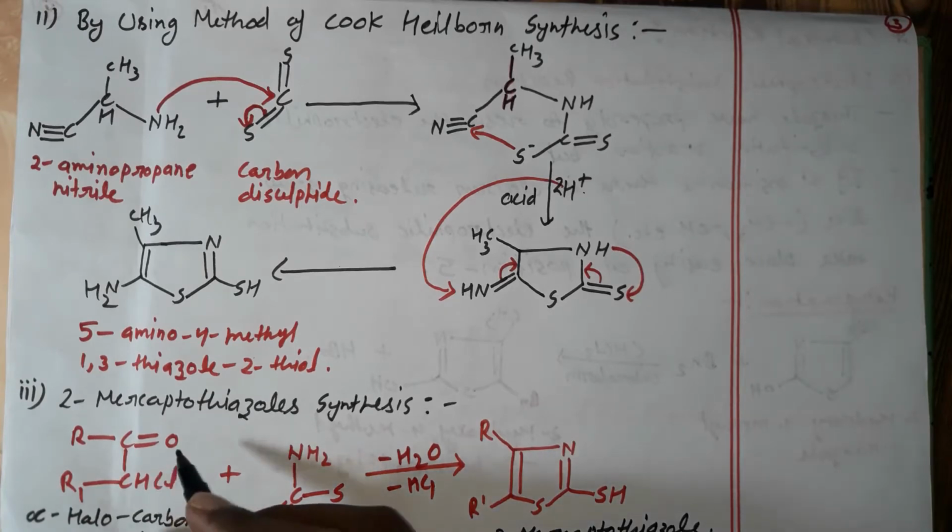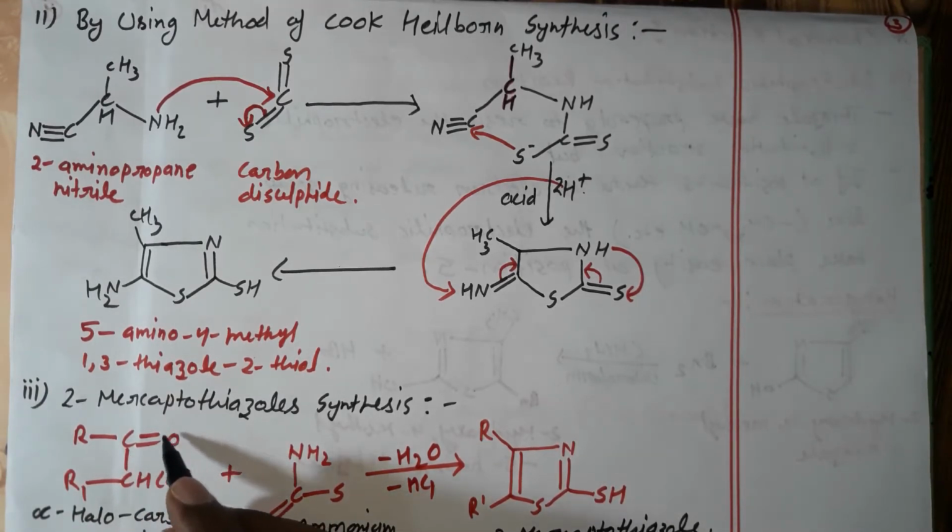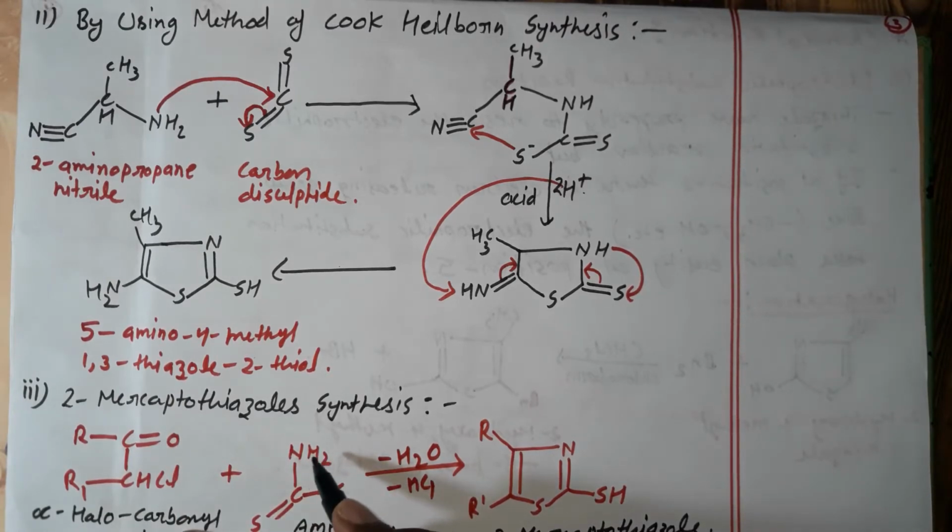One water molecule is released from this position, from this carbonyl carbon having one oxygen and this amine having two hydrogens, so it will be released in the form of water. From this position HCl will be released and make a bond with this sulfur, so the compound is 2-mercaptothiazole.